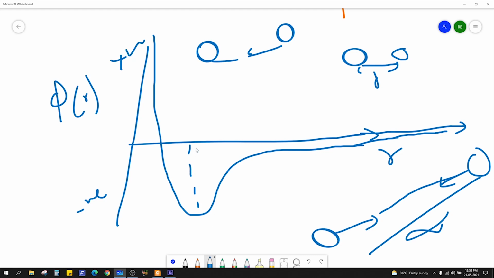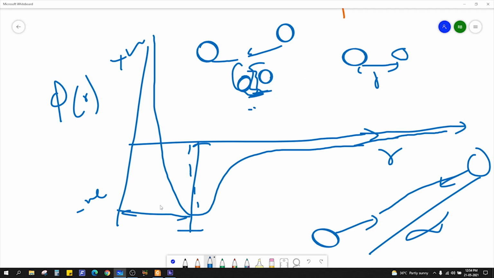So this is the maximum attraction energy. But after this distance, if they try to move even closer, they will experience some kind of repulsion, because the electron cloud of this atom and the electron cloud of this one, negative charge with negative charge, will try to repel each other.